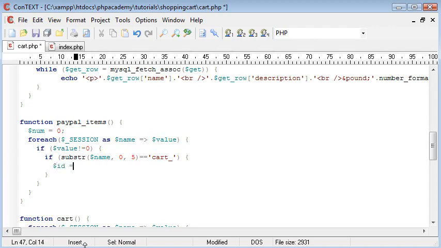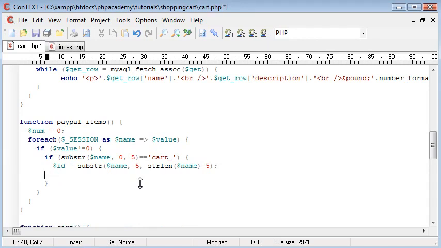What we're then going to do is set our ID again, which is substring. And remember what we did before, we said name, and we started from 5, which is the end of the underscore here, and then we did string length of the name minus 5, which took into account numbers that are bigger, in the tens and the hundreds and thousands, if you like. So we've created the ID variable, and we can just test that now quickly. So I'm going to say echo ID, and I'm going to put a break after that.